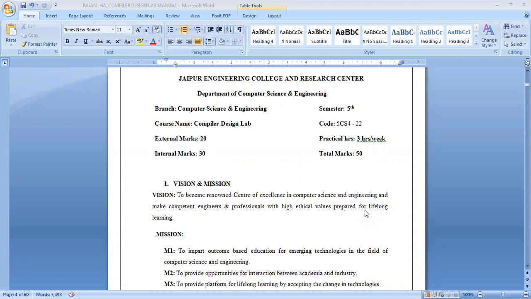We will also come to know about the objective and scope of Compiler Design Lab. So we will see one by one.